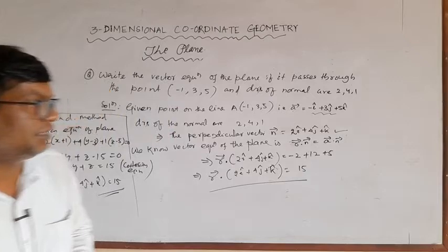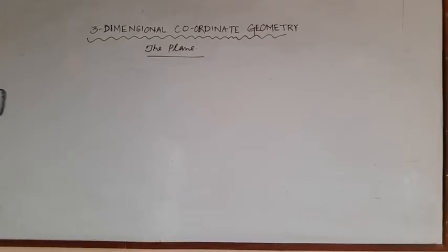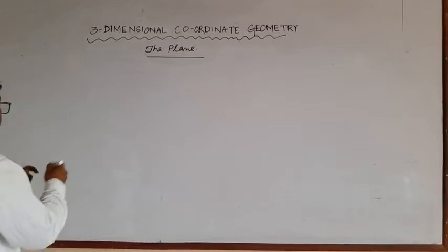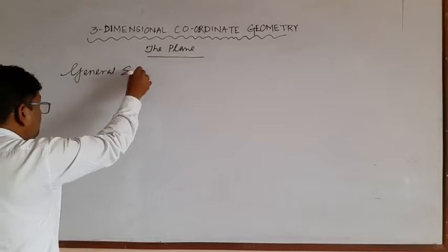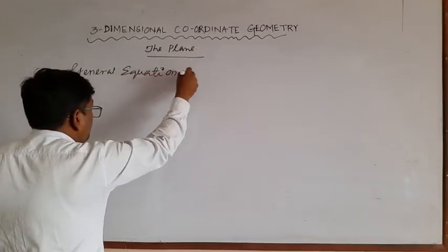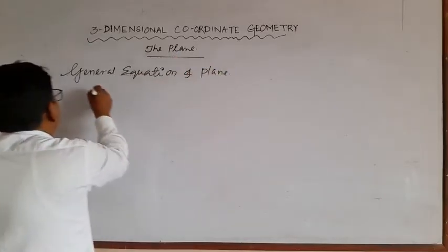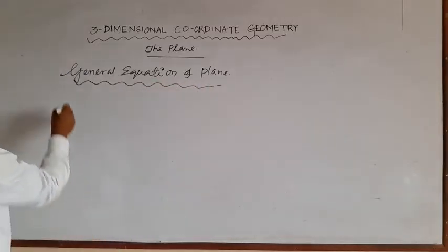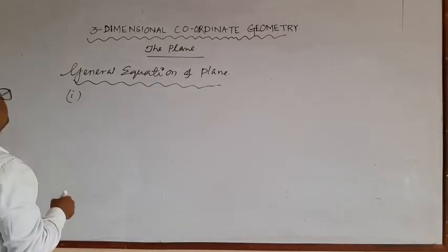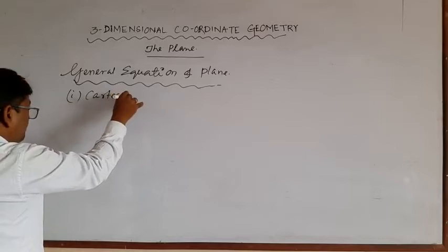Now another form of the equation of plane. General equation of plane. Number 1, first bit, Cartesian form.